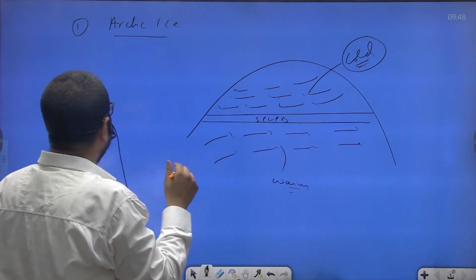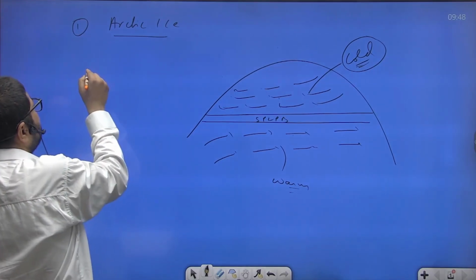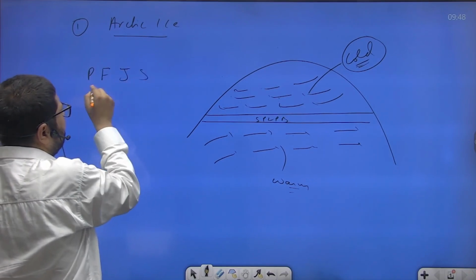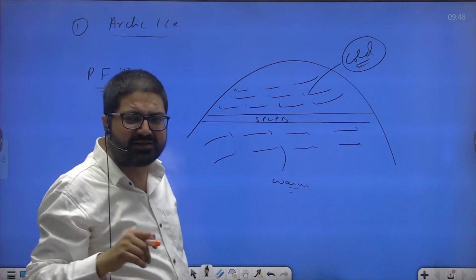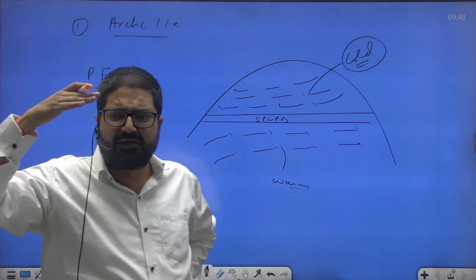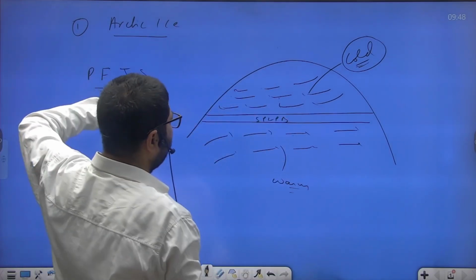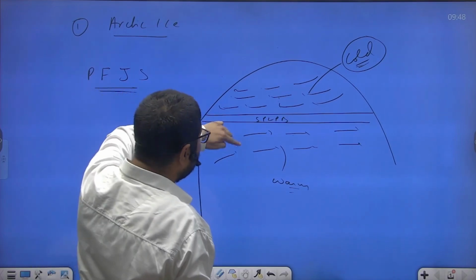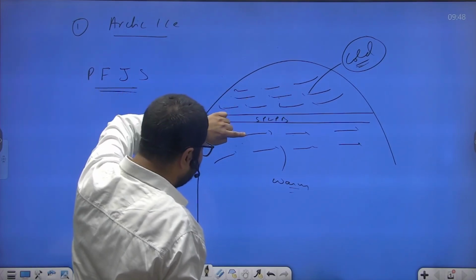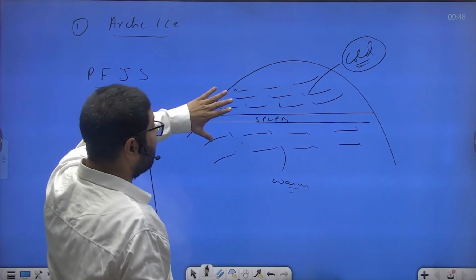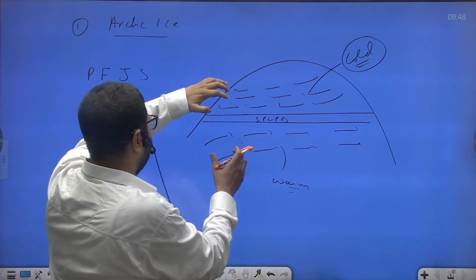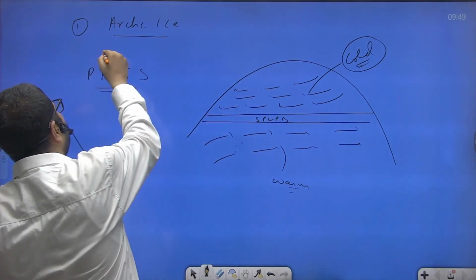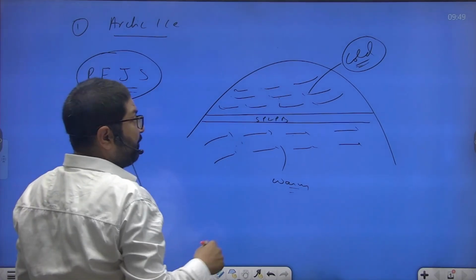Basically, there are winds in the upper troposphere known as the polar front jet stream. There is a wind called the polar front jet stream found in the upper atmosphere, very high velocity winds blowing from west to east. These winds are generated because of the temperature contrast between westerlies and polar easterlies. The greater the temperature contrast, with height the pressure gradient will be steep and strong polar front jet streams will be generated. What happens in winters?